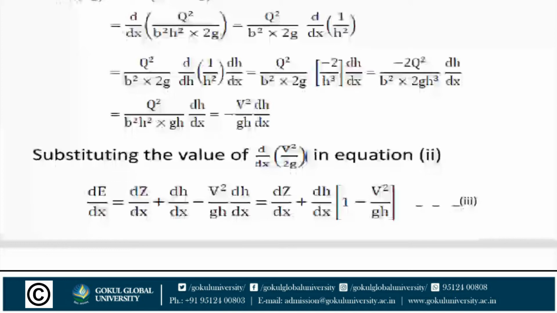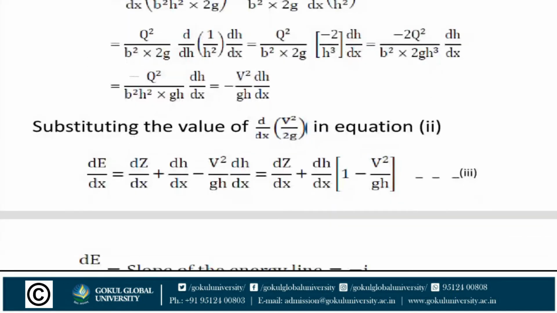This is equal to minus 2 Q square upon B square into 2g H cube dh by dx, which is minus Q square upon B square H square into gH dh by dx. Simplified, it is equal to minus v square upon gH into dh by dx.